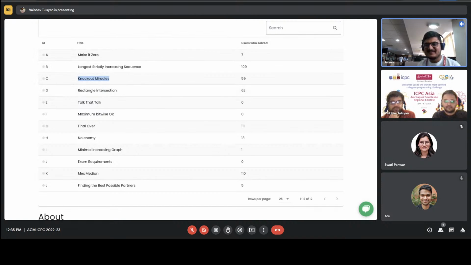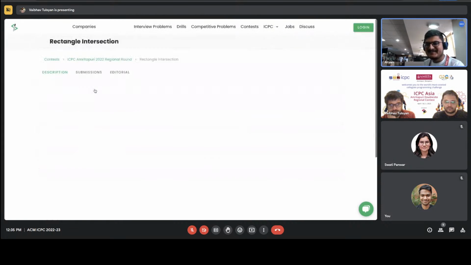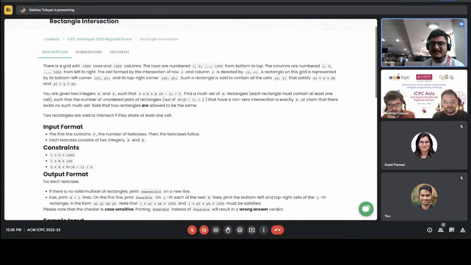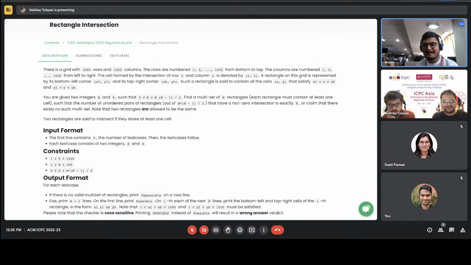The rectangle intersection setting was similar. We were looking for some easier problem. At one point of time, we had the last 6 problems of the contest, but we did not have problems for the first 6. We were just discussing random ideas. That's how we came up with LIS1, rectangle intersection and all. All of these ideas just came up very quickly, I think.